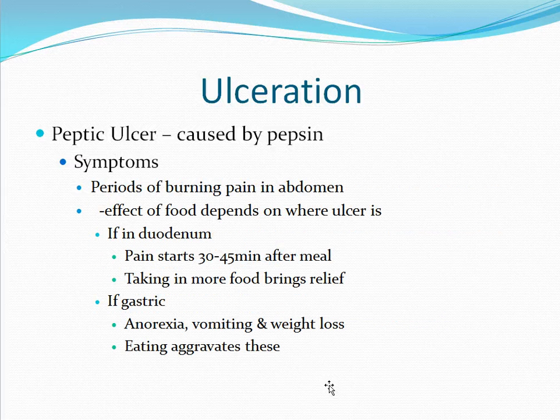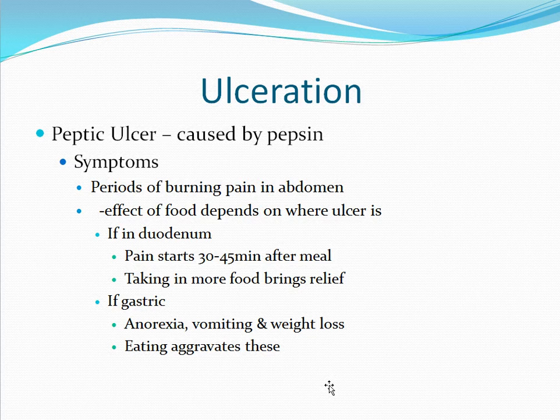Symptoms of peptic ulcer include periods of burning pain in the abdomen. The effect of food will determine where the ulcer is. If the ulcer is in the duodenum, the pain will begin about 30 to 45 minutes after the meal, but taking in more food will bring relief.